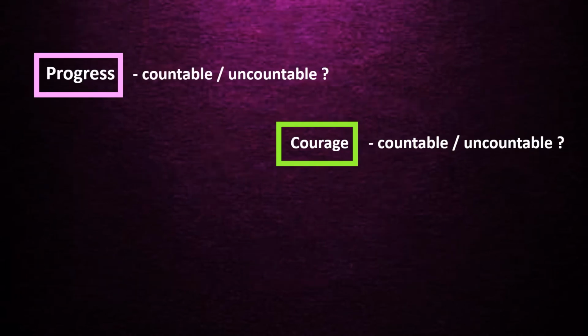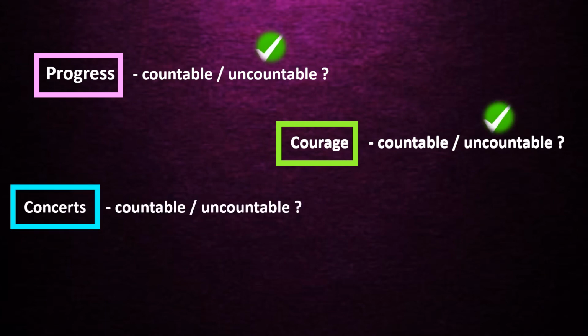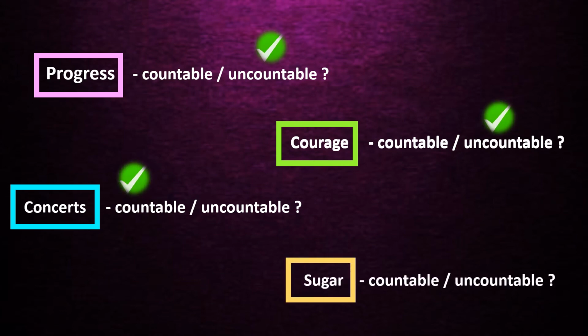Courage. Countable or uncountable? Progress. Countable or uncountable? Progress is uncountable as well as courage also is uncountable. Next, concerts. Is it countable or uncountable? Countable. Sugar. Countable or uncountable? Can you count sugar? No, it's uncountable.